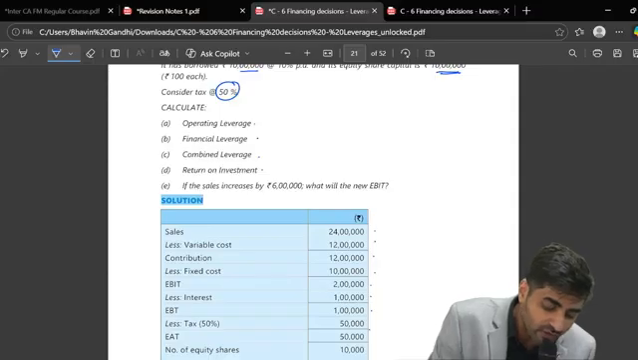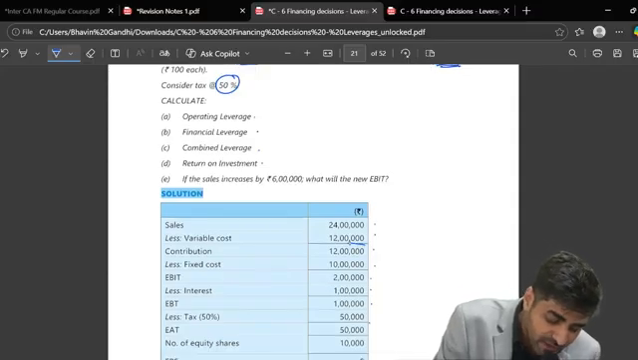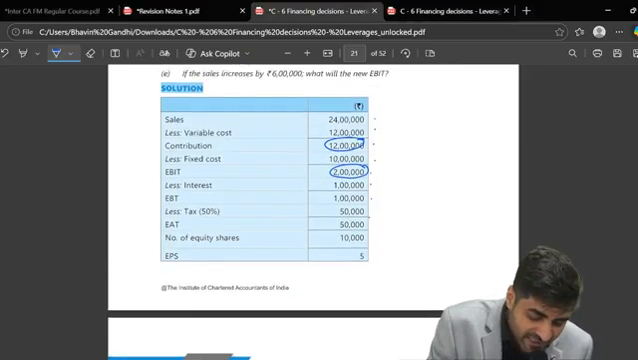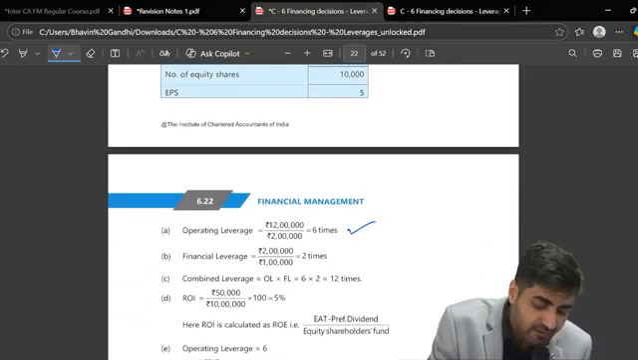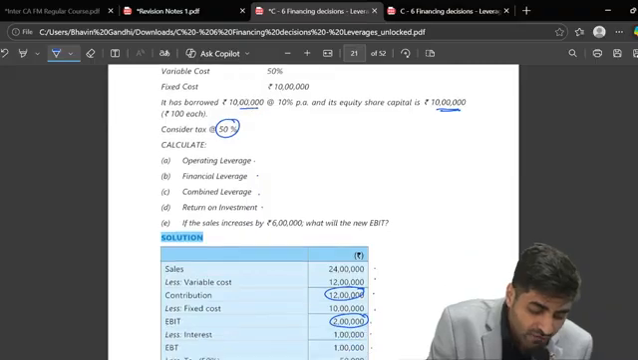Now we are required to calculate operating leverage. Can I say this will be nothing but contribution upon EBIT? So that will be nothing but 6. Come on, yes or no? Yes, sir.